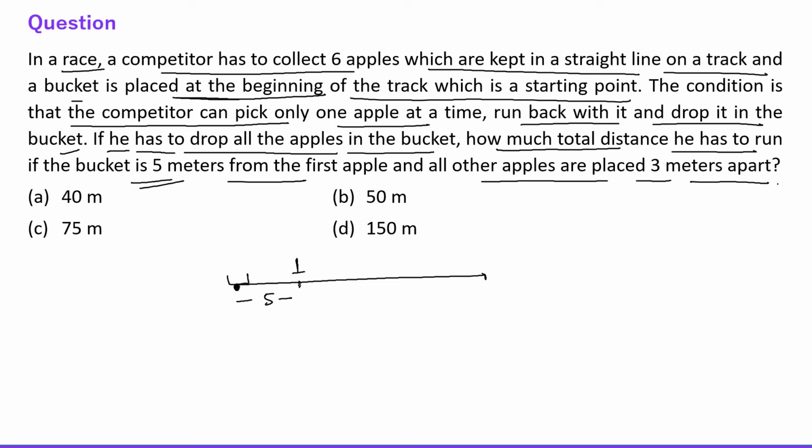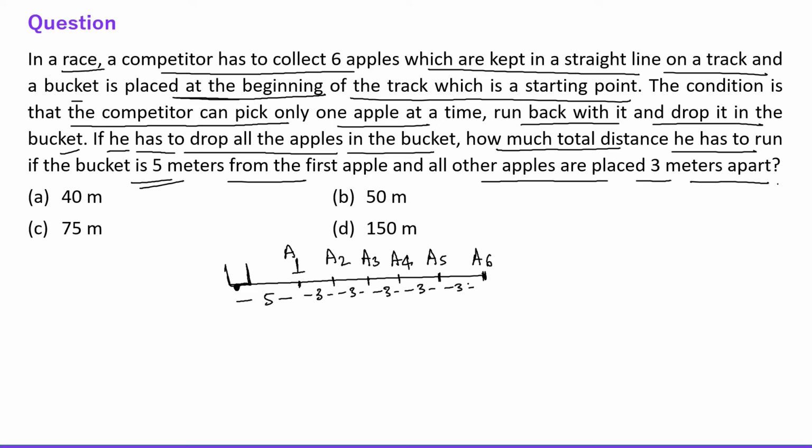This is, let's say, apple 1, and then here it is apple 2, apple 3, apple 4, apple 5, and apple 6. So total we have 6 apples and 1 bucket, and the distance between these apples is 3 meters each.